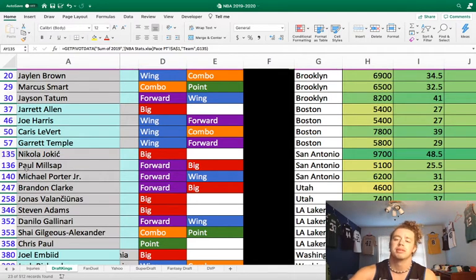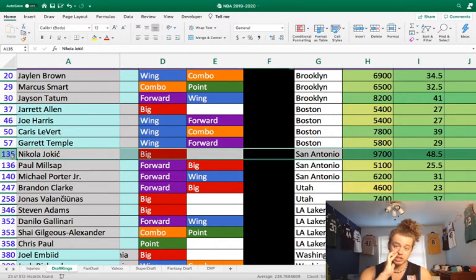Next, we have Paul Millsap at 5,100. Oh, I forgot to mention about Nikola Jokic that Jamal Murray's most likely out again. He is questionable, and Barton and Gary Harris are out. I don't think Murray's going to play again, to be honest, and if he does, it'll be in limited minutes. And when Murray's off the court, Jokic gets a nice usage bump.